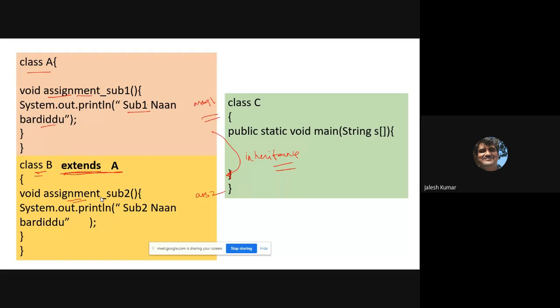Now see, we have another class where we are writing public static void main.